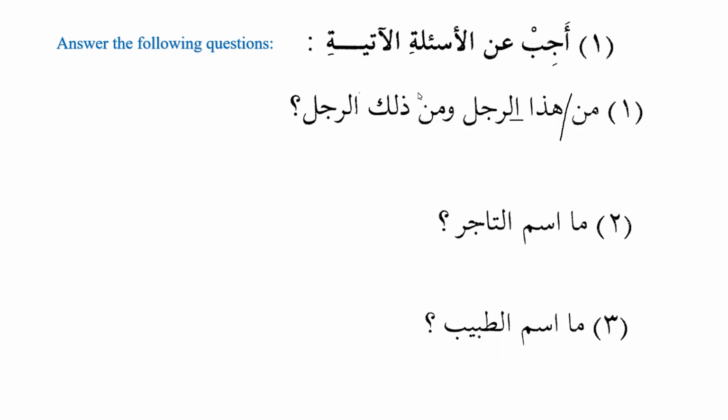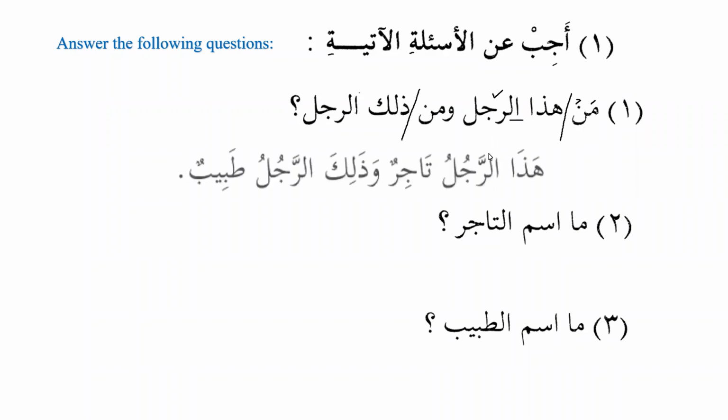So we just put a line over here. So hadha rajulu will become subject and man will become predicate. And similarly, dhalika rajulu will be subject and man will be predicate. It is also possible to make man as subject. That's also okay. But most of the grammarians say that man is an indefinite noun. So that's why we should say hadha rajulu, because it's a definite noun. That's why it should be subject and this one should be predicate. So do you remember who was the man and who was the other man?